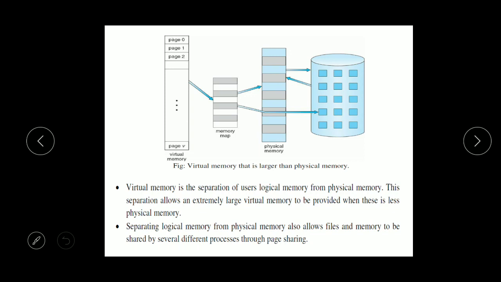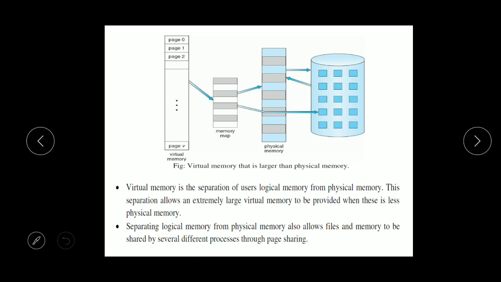In demand paging, we divide the process into multiple pages, and these pages are brought from the secondary memory or the hard disk into the primary memory, or RAM, depending on the requirement or the demand. Demand paging benefits from virtual memory, as it allows files and memory to be shared by two or more processes through page sharing.